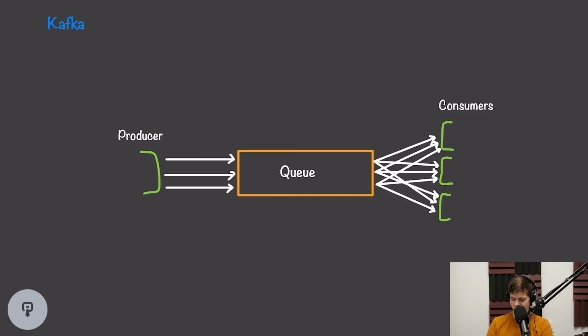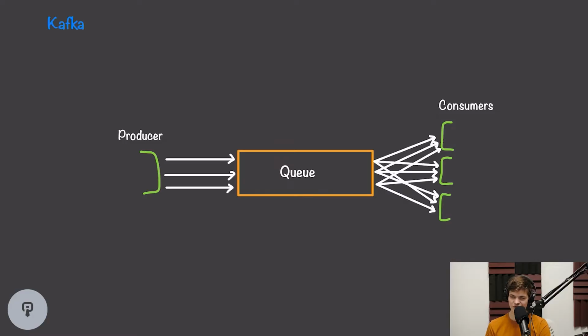If we have a producer that sends 3 messages into our queue, all 3 of those messages will actually get delivered to each one of our consumers. So in this case, each one of our 3 consumers is each receiving all 3 of the messages that were placed into our queue. Messages simply keep getting added into the queue, and they never get removed after they're delivered. That small detail is the root of almost everything that makes Kafka different.